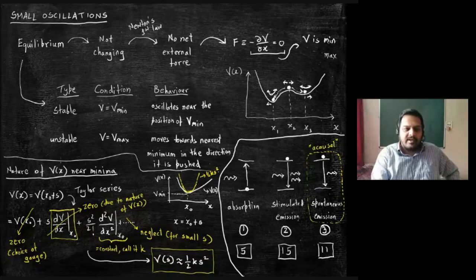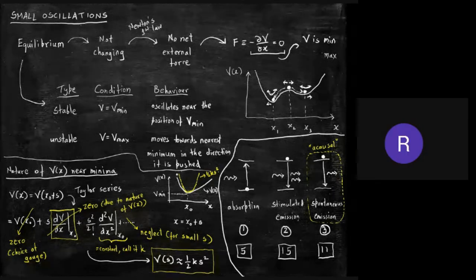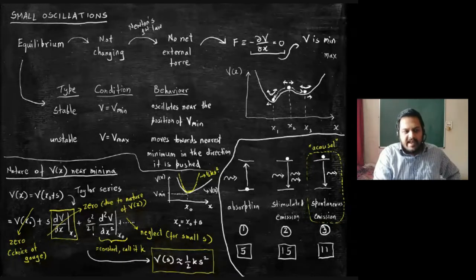And physically, how do you understand this? Only when s is very close to this, the approximate potential is the yellow curve in this potential energy curve, and the white curve is the original curve. So where does the yellow curve meet the original curve? Only very close to x0, na? Everywhere else it is diverging. So your validity of this approximation is only in this region, where both are very close to each other.